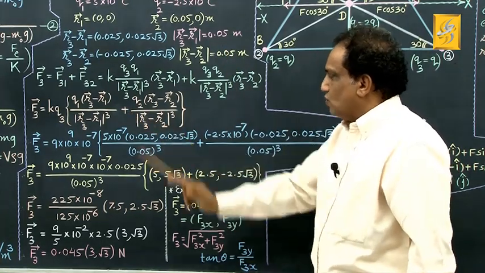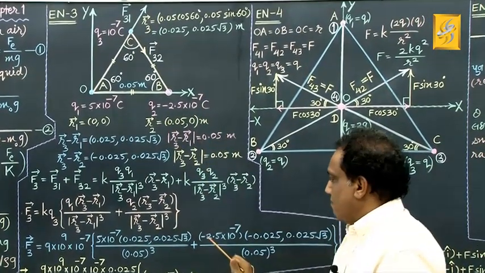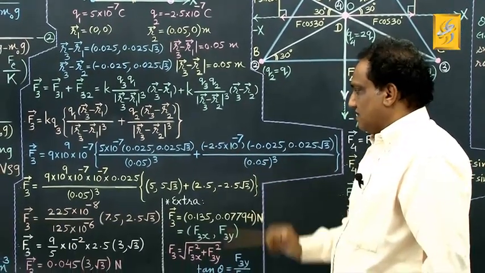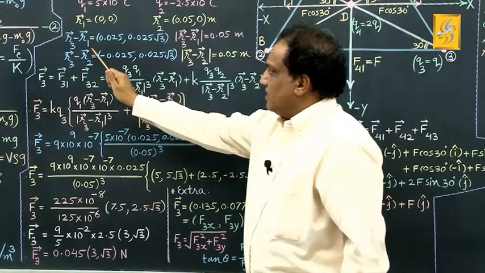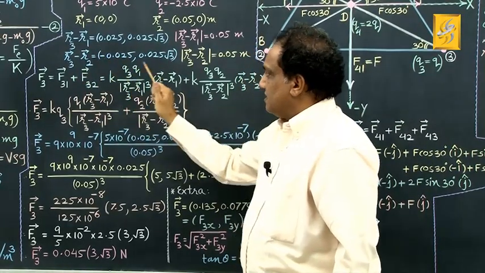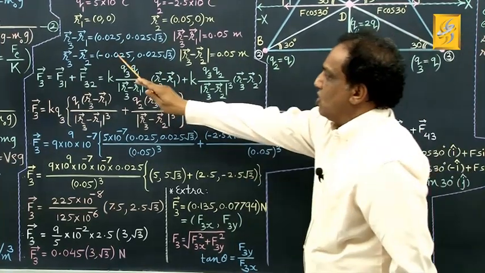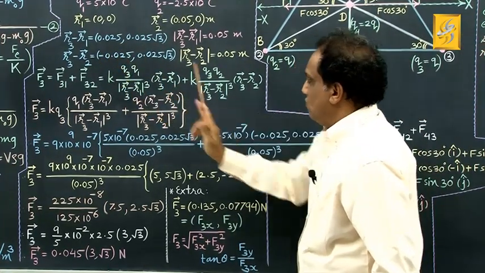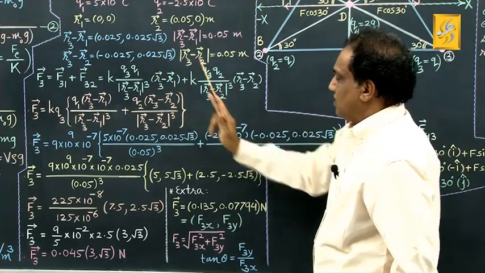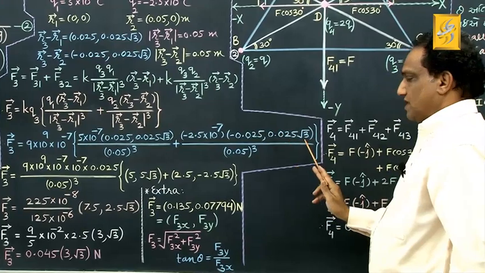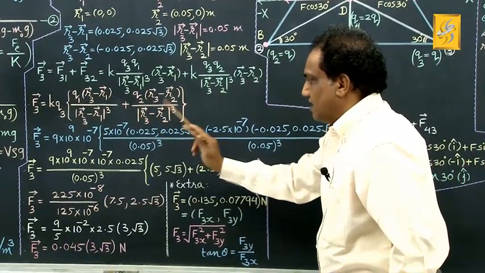Plus Q2. Q2 is how much? Minus 2.5 into 10 raised to minus 7, into vector R3 minus vector R2. Vector R3 minus vector R2 is this, and the same I have written here. You can check it: minus 0.025, comma 0.025 root 3. Correct? Divided by cube of modulus of vector R3 minus vector R2.